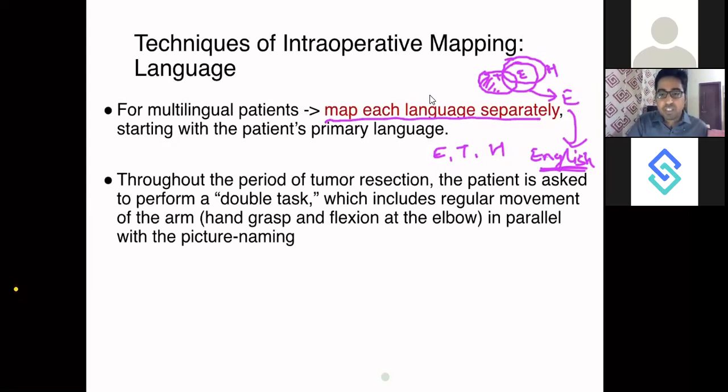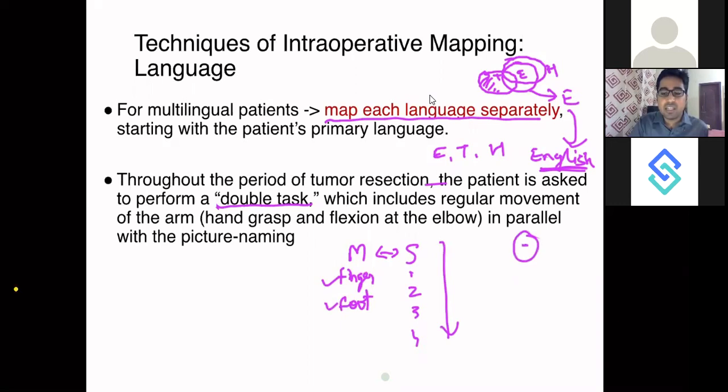Throughout the period of the tumor resection, the patient is asked to perform a double task. During the surgery, obviously our attention is more on the surgery, okay, and on the deficits that are being created. So continuously you'll ask him to do one motor activity and one speech activity. So he will be counting 1, 2, 3, 4, and he will be doing a finger tap, or a foot tap, okay. Whatever area you want to test, that will be continuously tested while you are excising the tumor. While you are excising the tumor, the patient will be doing these tasks continuously. So that's how it happens.